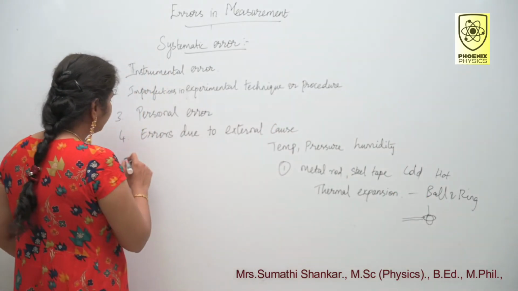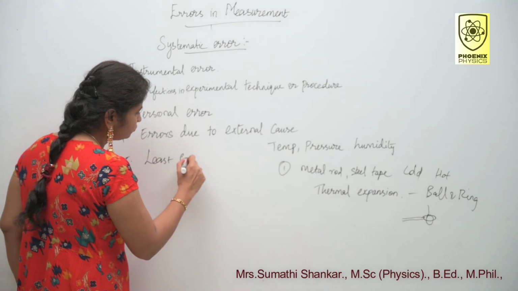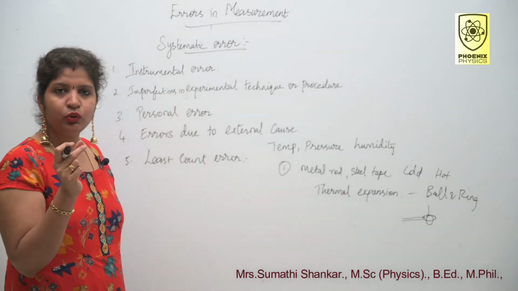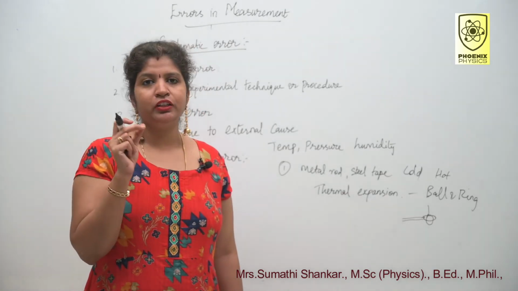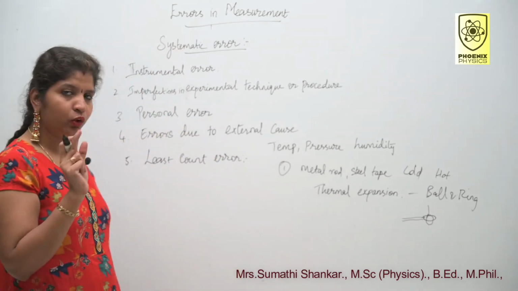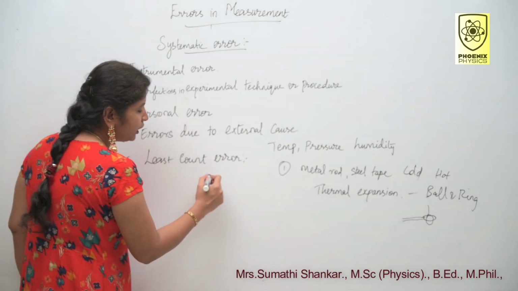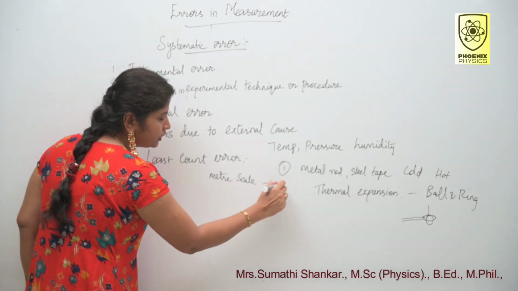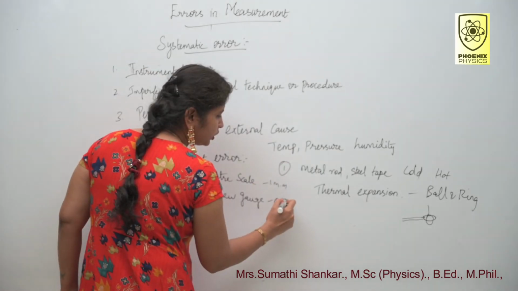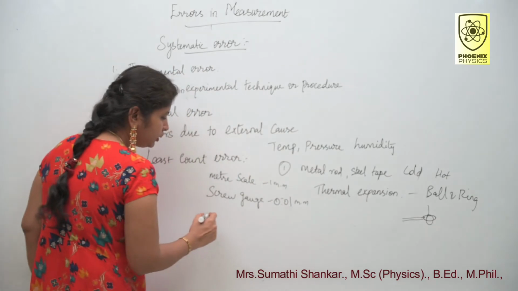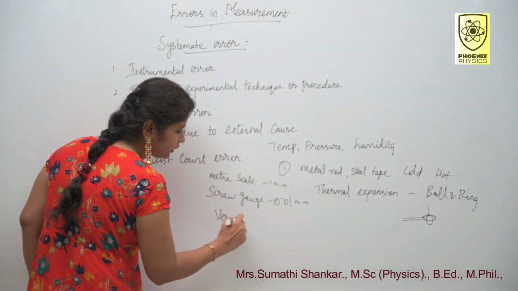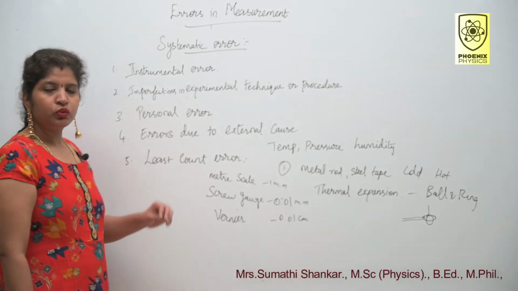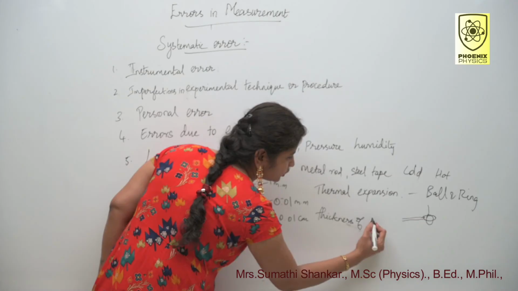Last one is least count error. What is least count? The smallest value that can be measured by the measuring instrument is least count. I hope you know that. The least count for meter scale is 1 millimeter, then screw gauge 0.01 millimeter, then vernier caliper, least count for vernier caliper is 0.01 centimeter.